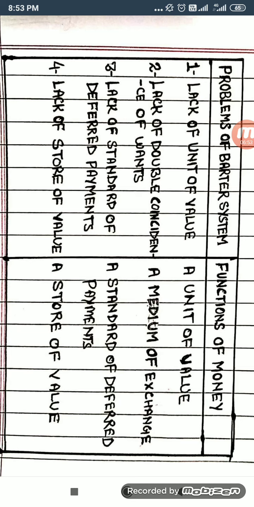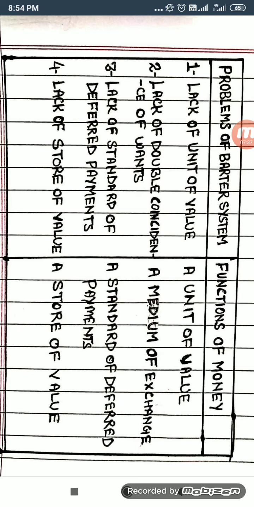One more thing I want to tell you, students: money as a standard of deferred payment has also facilitated the market transactions of buying, selling and borrowing. Because of this function, the process of borrowing becomes possible. It means we can make payments easily in the future in terms of money. So it leads to the creation of financial institutions, which are the very basic infrastructure for modern business. So it was the third function.